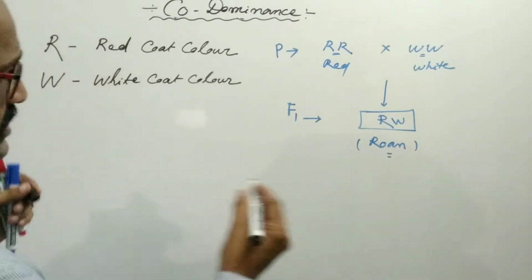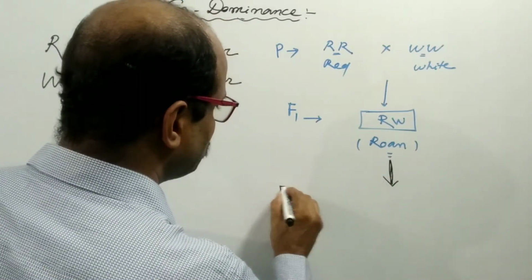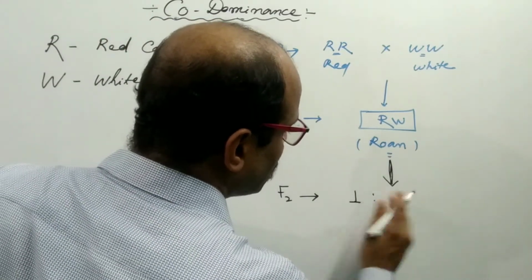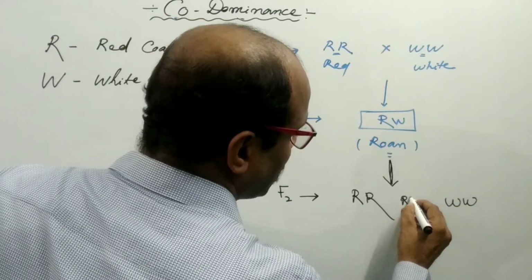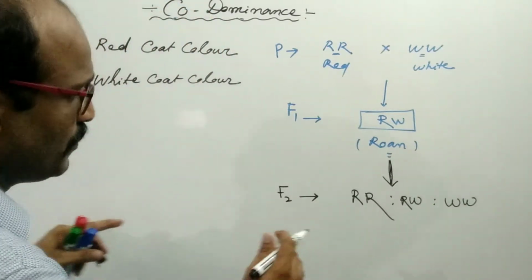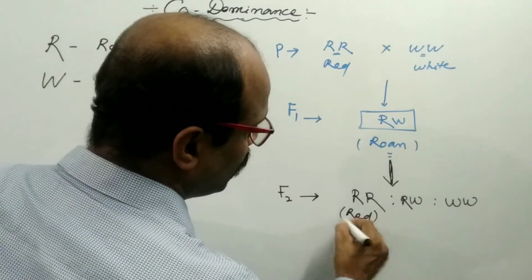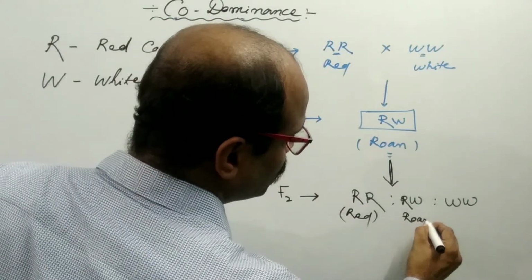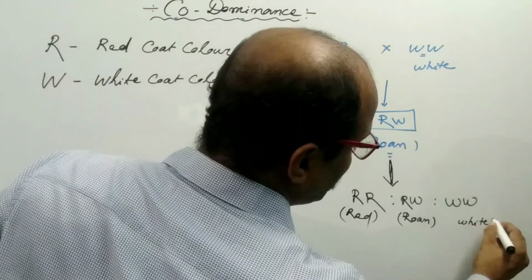In the F2 generation, if you allow such F1 offspring to self-breed, we would get capital RR, capital WW, and capital R capital W. So what will be the ratio? Phenotypically, capital RR would produce red fur or red coat, capital R capital W would produce roan coat color, and capital WW would produce white coat color.